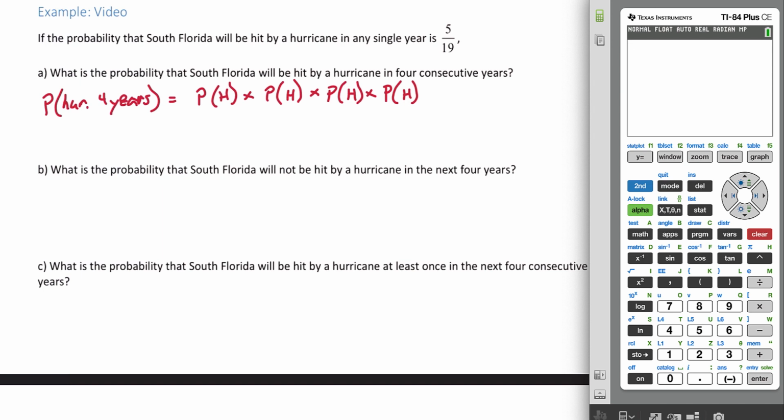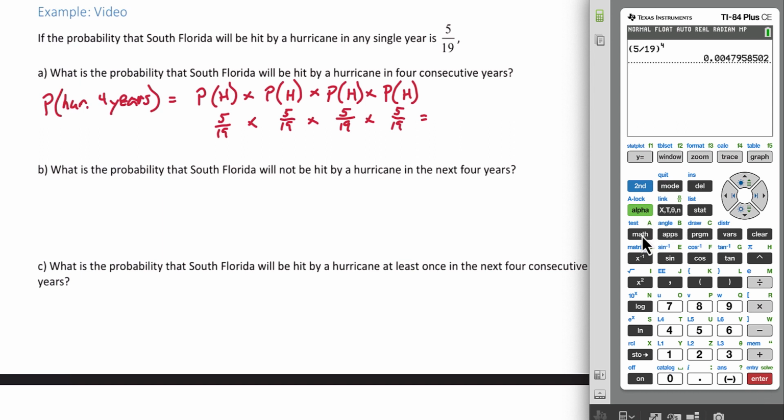The probability of having a hurricane in the first year is 5/19. The second year, 5/19. The third year, still 5/19. And the same for the fourth year, 5/19. So we can throw this into the calculator. In a shortcut, we can take 5/19 and raise it to the 4th power. That's the same thing as saying 5/19 times 5/19 times 5/19 times 5/19. Raise 5/19 to the 4th power, and we get a decimal.